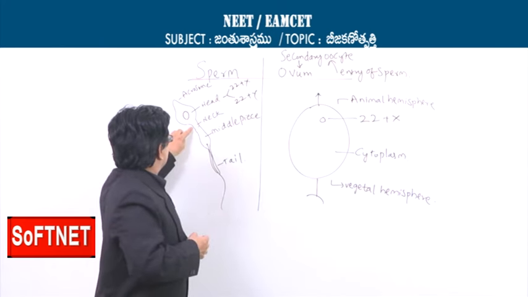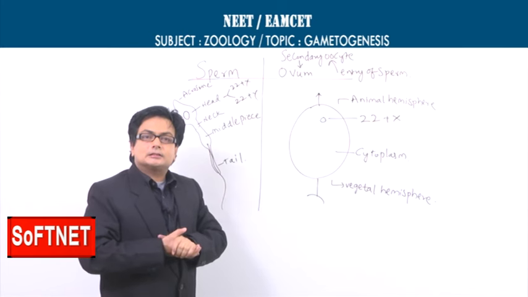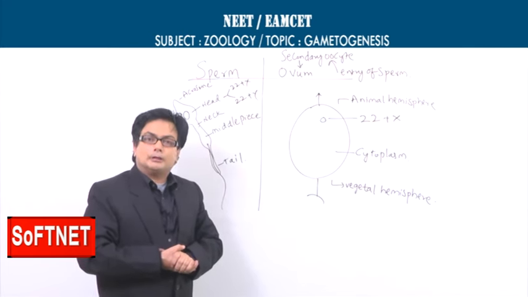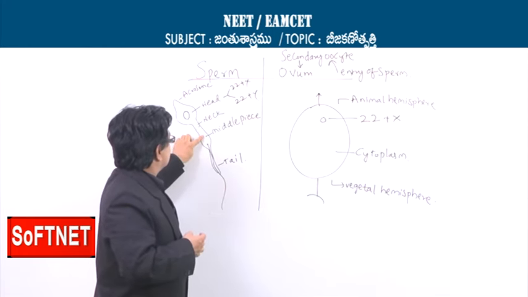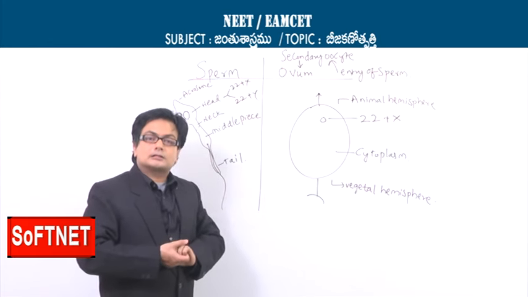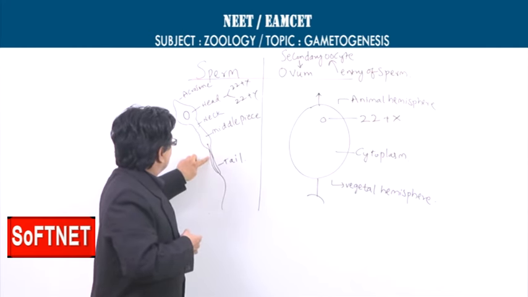And that is followed by the neck. The neck is followed by the middle piece. The middle piece contains the powerhouse of the cell, the mitochondria. The mitochondria present within the middle piece are sometimes called the nebenkern, and this is followed by the tail.